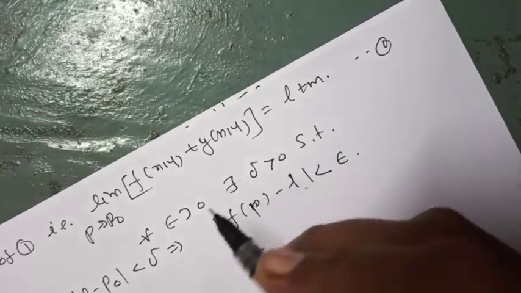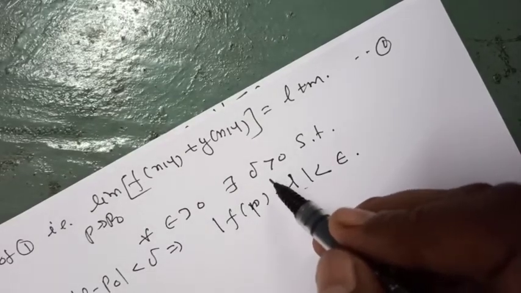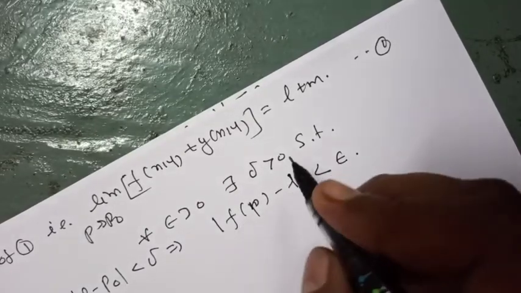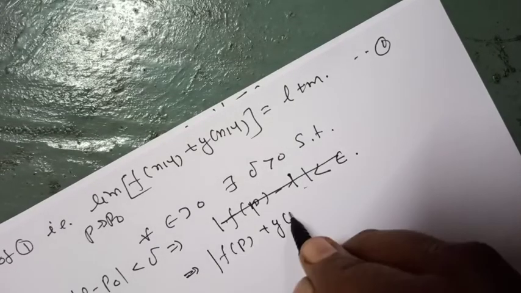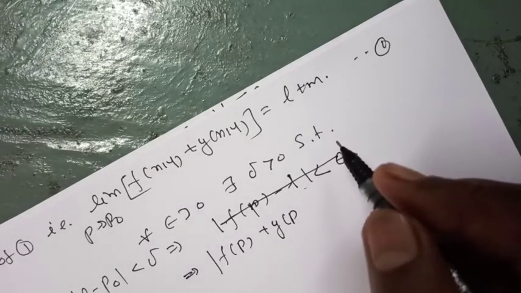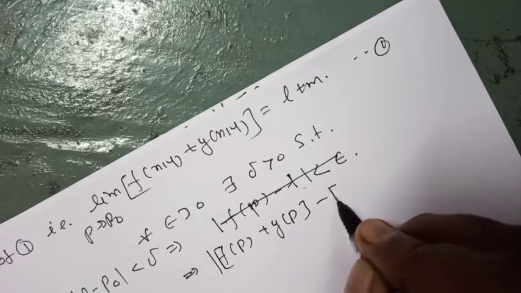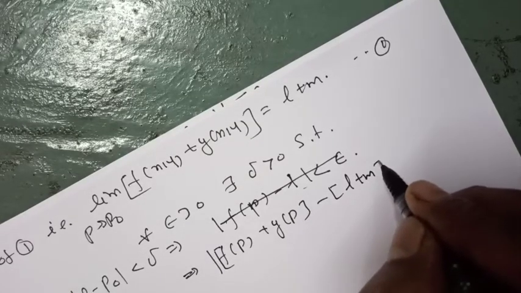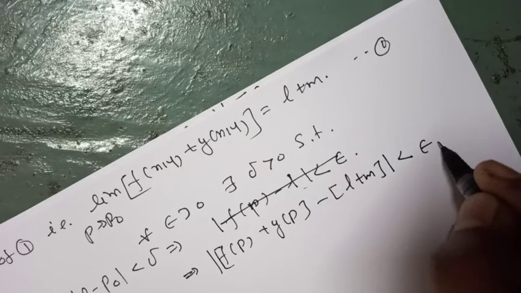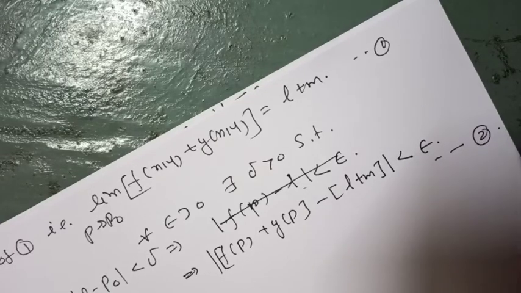That is, we have to show that for every epsilon greater than 0, there exists delta greater than 0 such that mod of f of p plus g of p minus L plus m is less than epsilon. This we have to show.